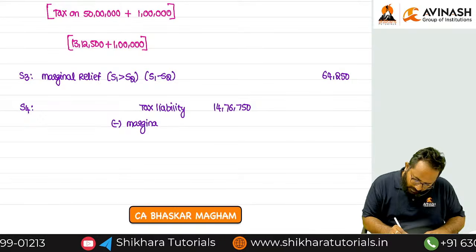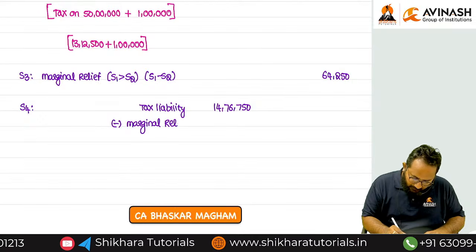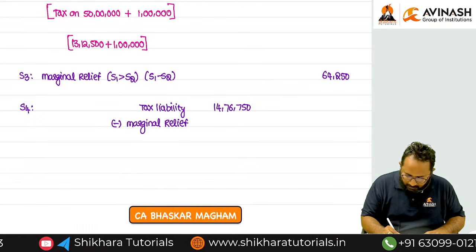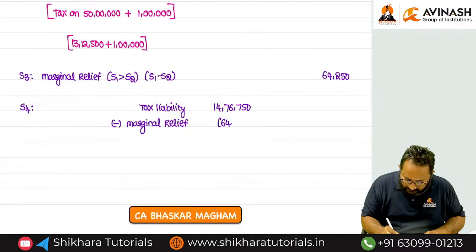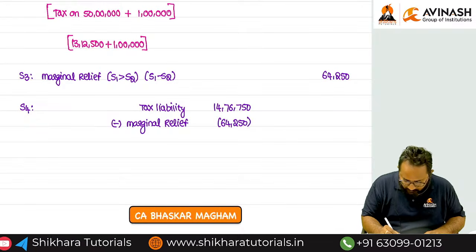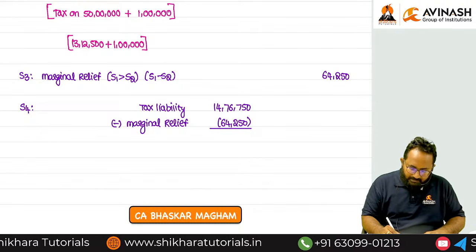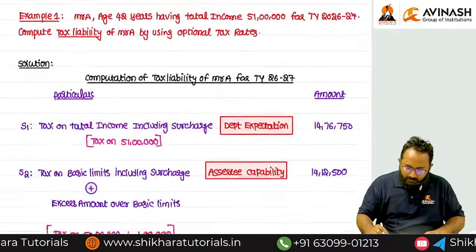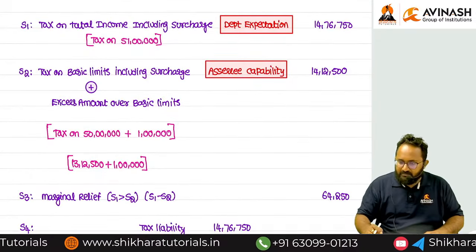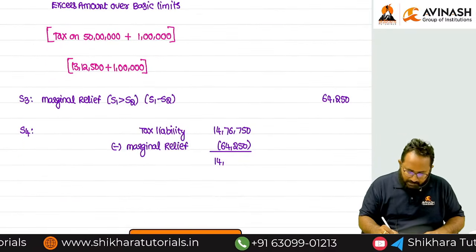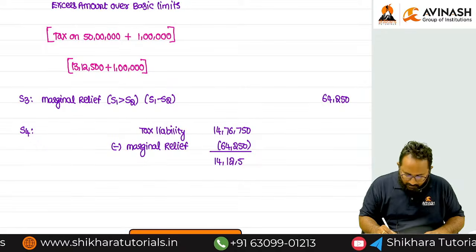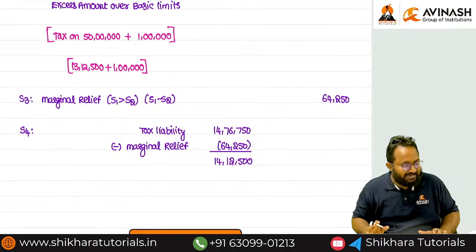Can you tell me when you calculated the marginal relief? Already in step 3 you calculated. Please reduce that 64,250, and finally you will get the step 2 answer only. Please check it out. What is that answer? Step 2. What is that? 14,12,500. Can I say it is the tax liability?